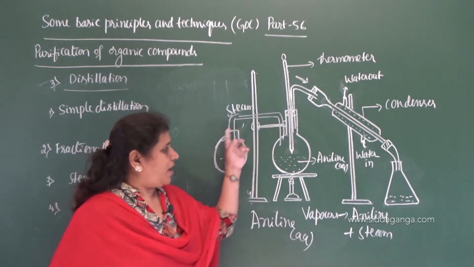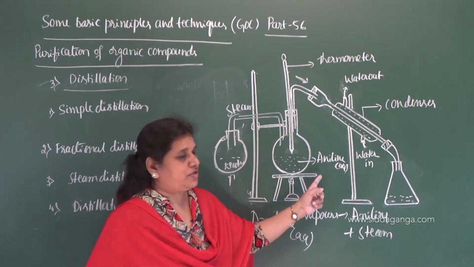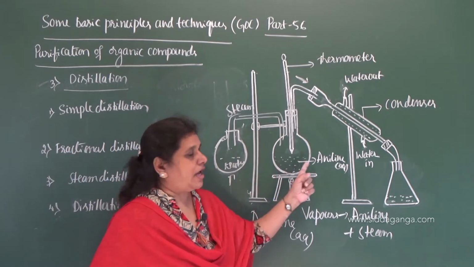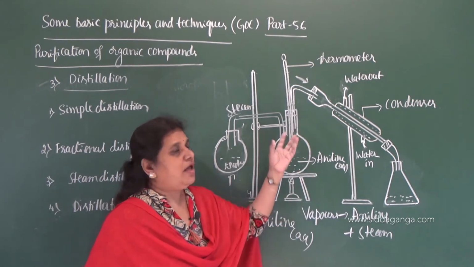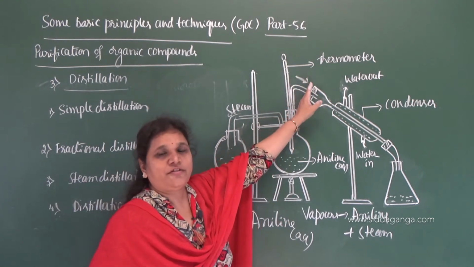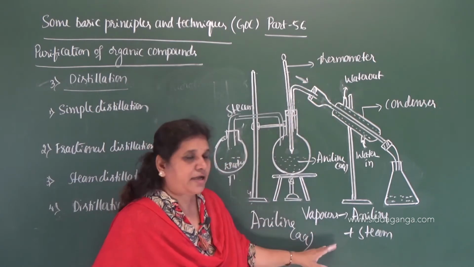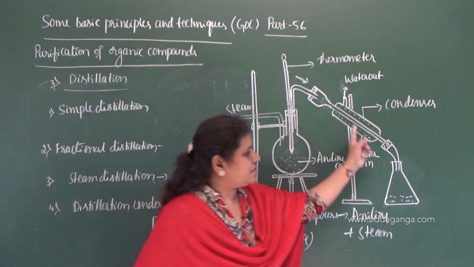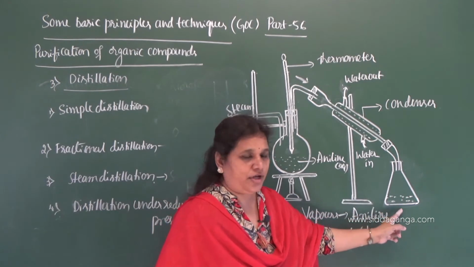So we need to pass steam to the round bottom flask which contains a mixture of aniline in water. When steam is passed through this, as aniline is steam volatile, it vaporizes, and the vapors come out of the round bottom flask. These vapors contain aniline and steam, and this is condensed in a conical flask.